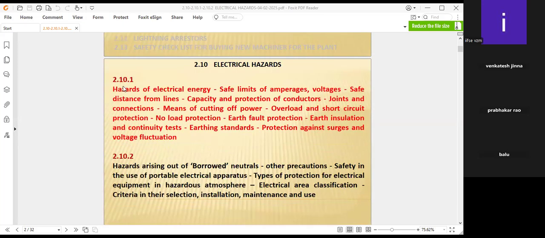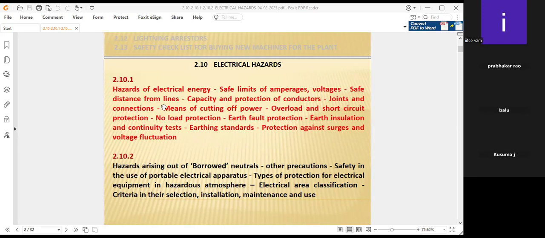Today we will discuss 2.10.1, wherein hazards of electrical energy, safe limits of amperages, voltages, safe distance from lines, capacity and protection of conductors, joints and connections, means of cutting off power, load and short circuit protection, no load protection, earth fault protection, earth insulation and continuity tests, earthing standards, protection against surges and voltage fluctuations.